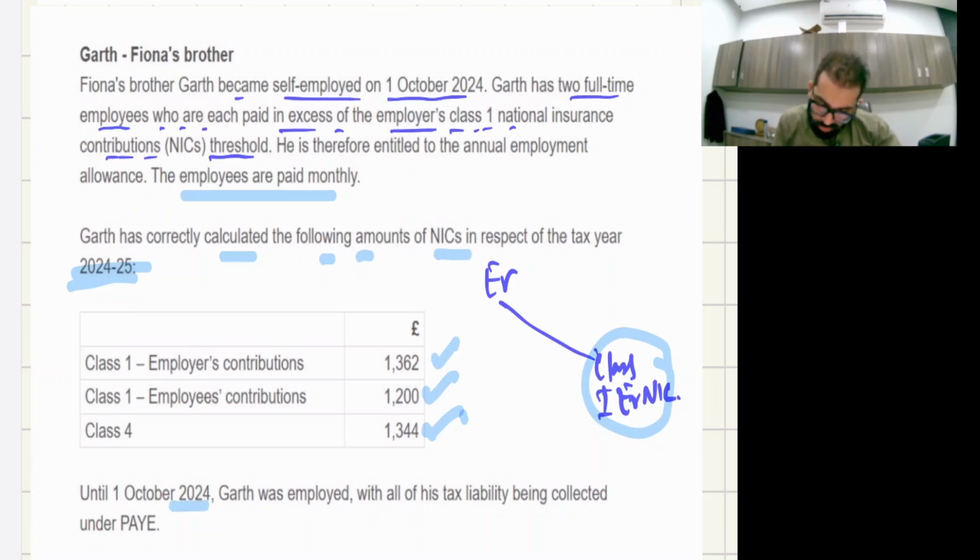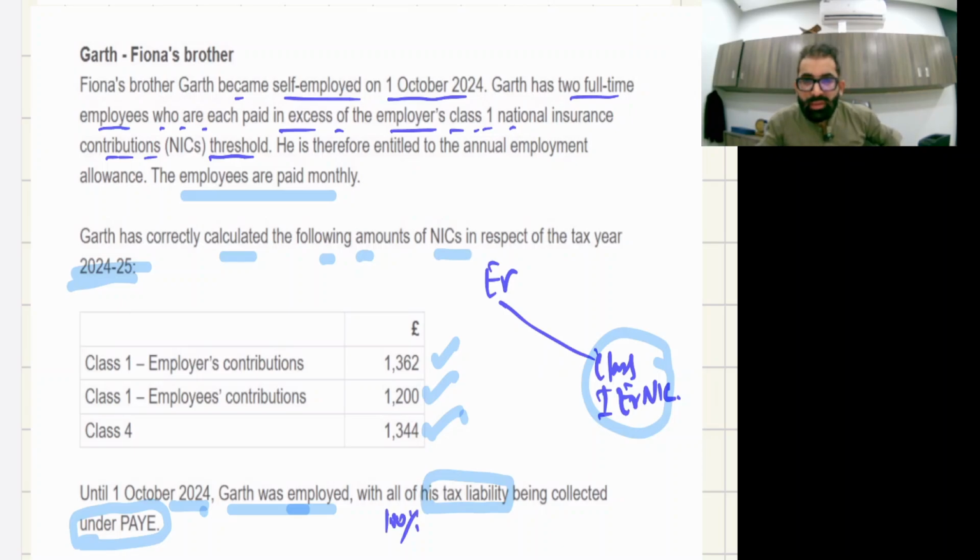Now until 1st October 24, Garth was employed with all of his tax liability being collected under PAYE. That means 100% of the tax Garth was paying at source. PAYE means deduction at source.